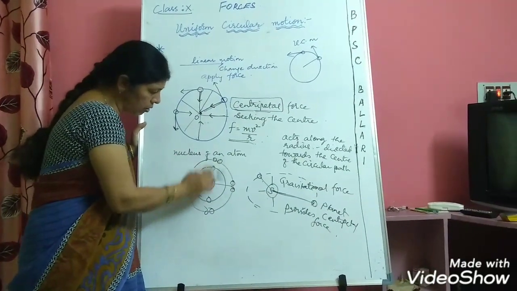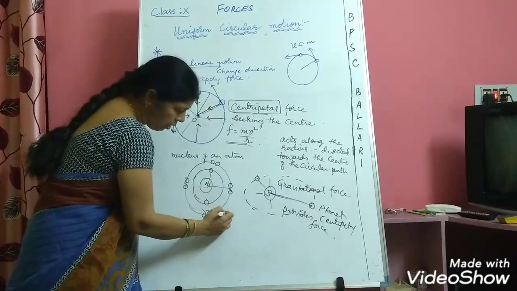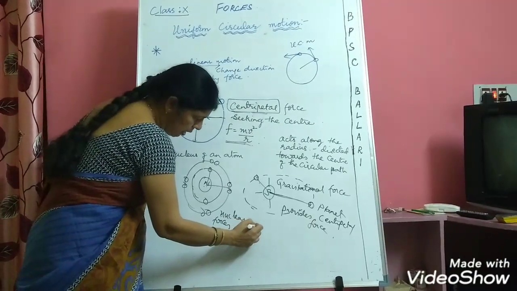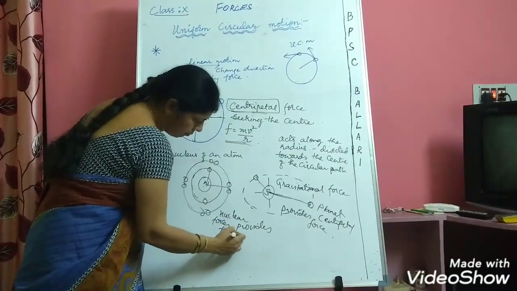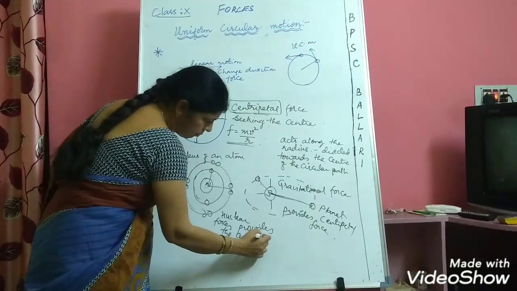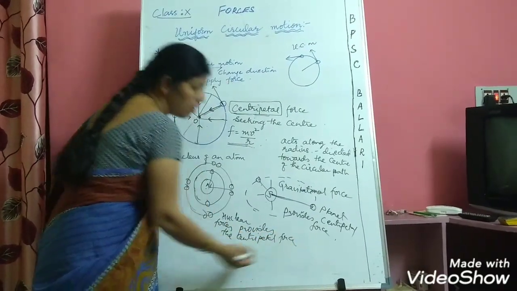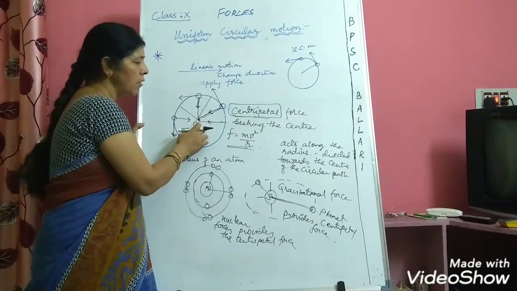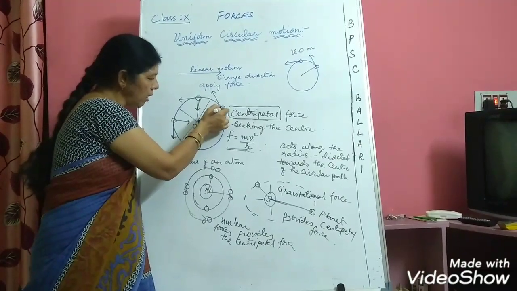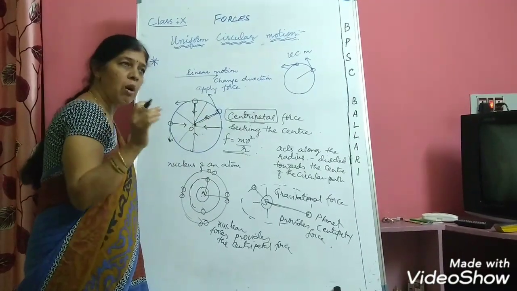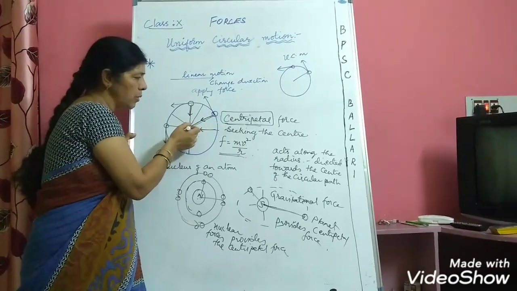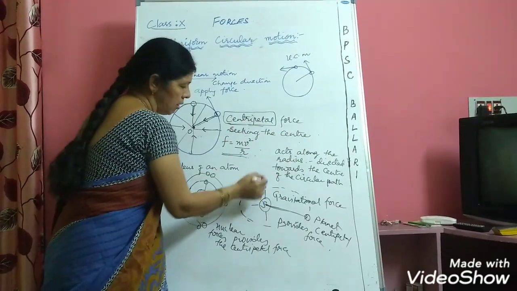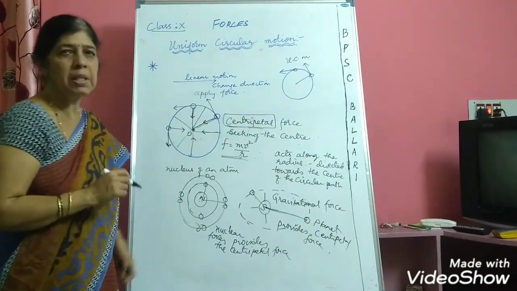Now here, if you take electrons orbiting around the nucleus, the strong nuclear force provides the centripetal force. So these are some of the examples you must remember about centripetal force. In which direction will it act? It will act along the radius of the circle, so it is also called radial force, and it will be directed towards the center. The meaning of the word centripetal is seeking the center. So these are two examples on centripetal force.